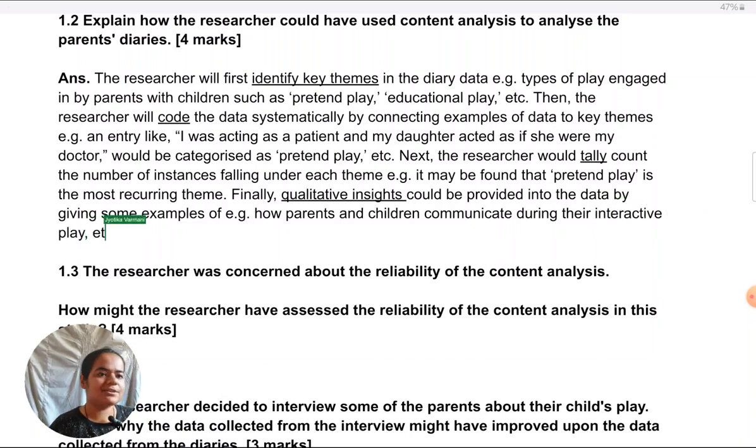So here I'm just trying to suggest that some depth can be given to the data by, besides mentioning the count of which is the most common type of play, also giving a few examples of exactly what parents and children speak to each other during this type of play. Other examples could be by noting the emotional tone that they have while playing, or in which context they tend to show these types of play, or where they show which type of play. Those examples also you could give. So this would be my answer for a 4 marks content analysis. The underlined points are the key steps that I have given for this answer.